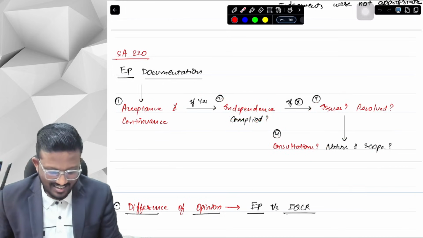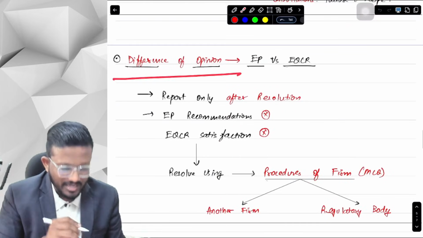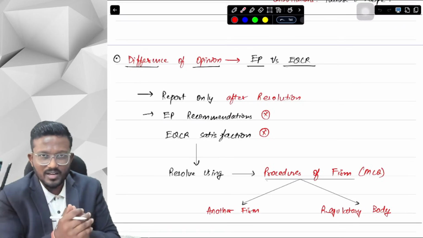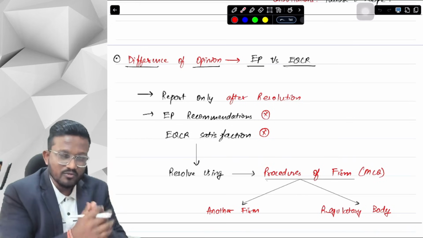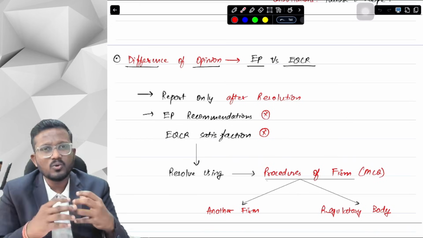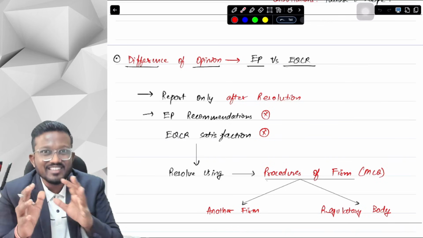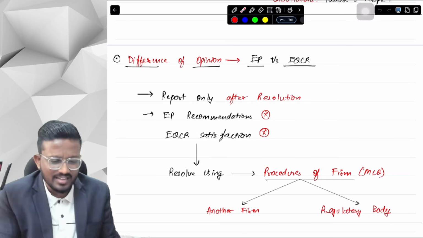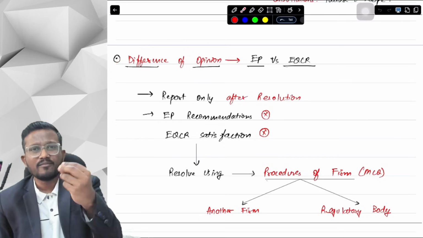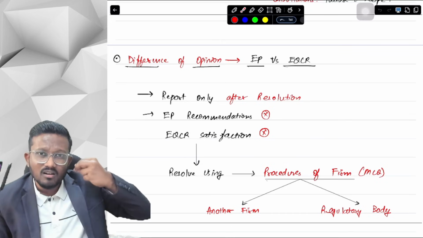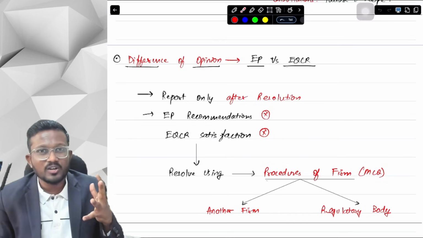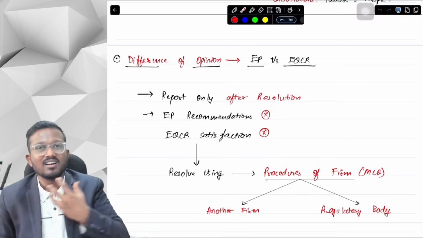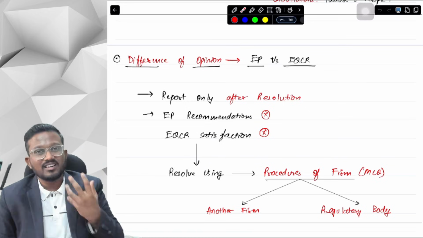Okay. Yes, sir. Next, we talk about the difference of opinion, which is also important. Suppose the engagement partner is consulting with the engagement team, and they have a difference of opinion. The engagement partner is consulting with the EQCR, they have a difference of opinion. The engagement partner is consulting with some other person who is within the firm or outside the firm. Like in difficult or contentious matters, we can take consultations. So anywhere there is any difference of opinion, what do we have to do? Can the engagement partner with authority make his audit report according to his own opinion? No, sir. He has to confide with all the stakeholders, with all the persons that he has consulted, including the EQCR.